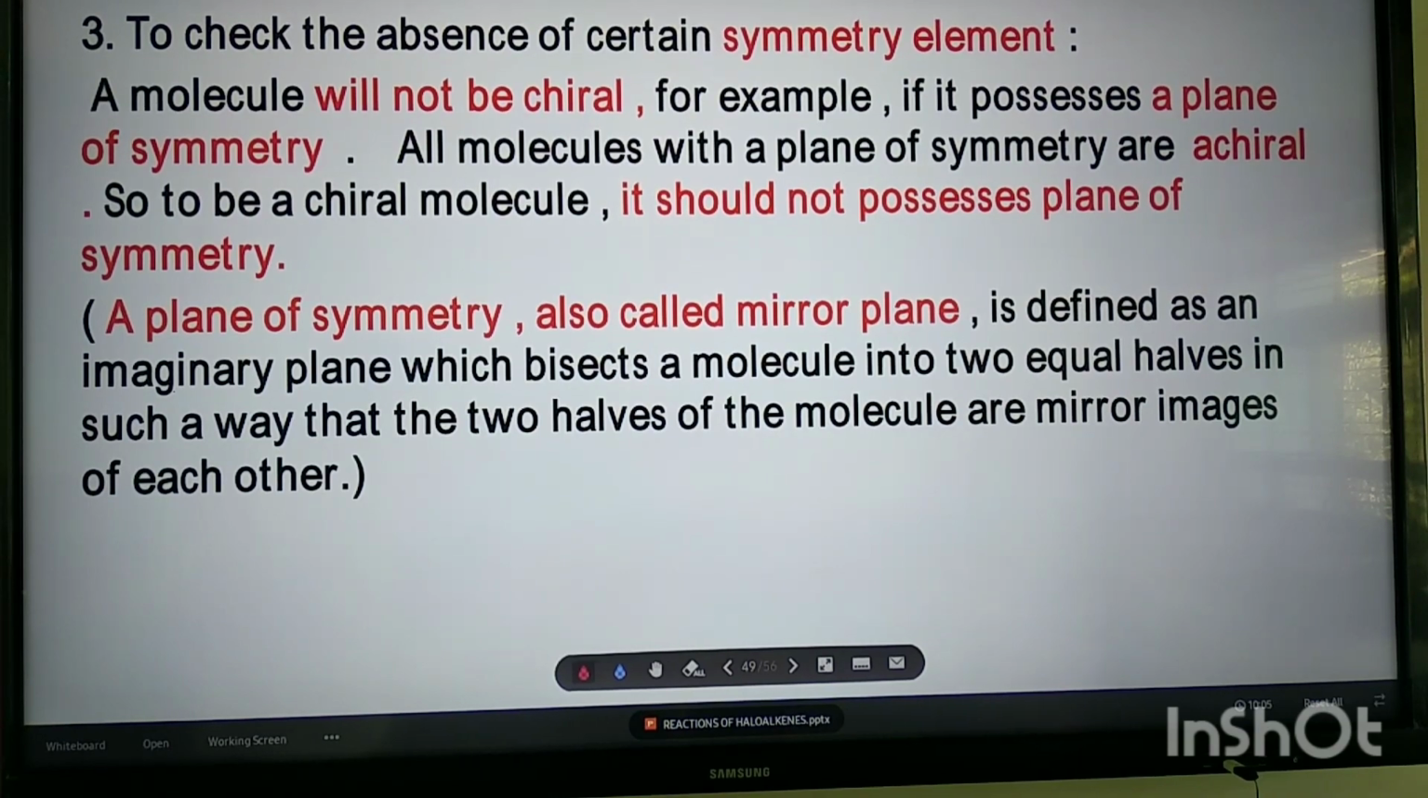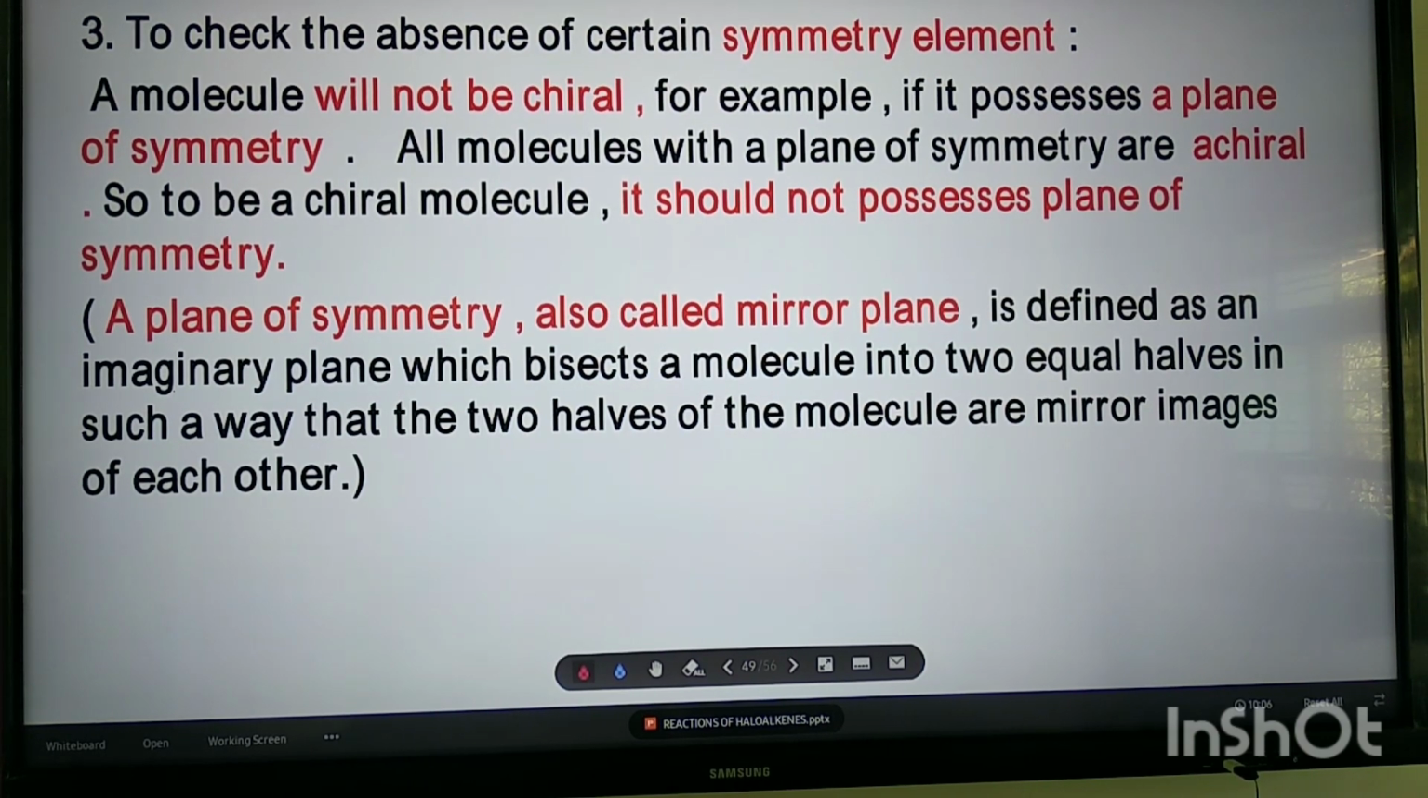Always remember, all molecules with a plane of symmetry are achiral. All molecules with a plane of symmetry are achiral. So, to be a chiral molecule, it should not possess a plane of symmetry. Very important. If any molecule possesses a plane of symmetry, it cannot be chiral. So, we will learn with examples, but before that, you should know what is the meaning of a plane of